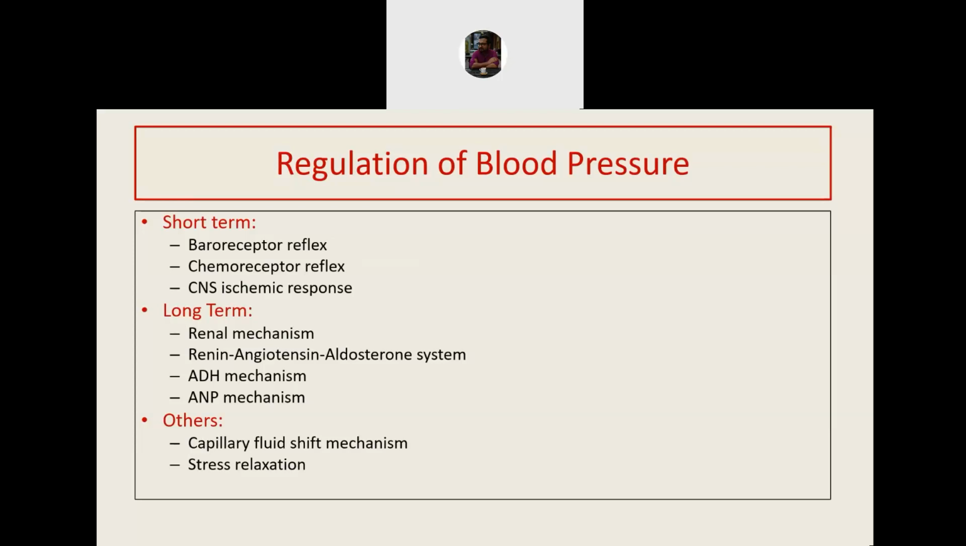Long-term regulation involves the renal mechanism where kidney maintains the blood pressure, renin-angiotensin-aldosterone mechanism, antidiuretic hormone mechanism, and atrial natriuretic peptide mechanism. Ultimately, all these mechanisms act on the kidney. So we can safely say that kidney is the most important organ for long-term regulation of the blood pressure. Apart from this, we have some other postulated mechanisms like capillary fluid shift and stress relaxation. Let us go one by one into the discussion of these mechanisms.